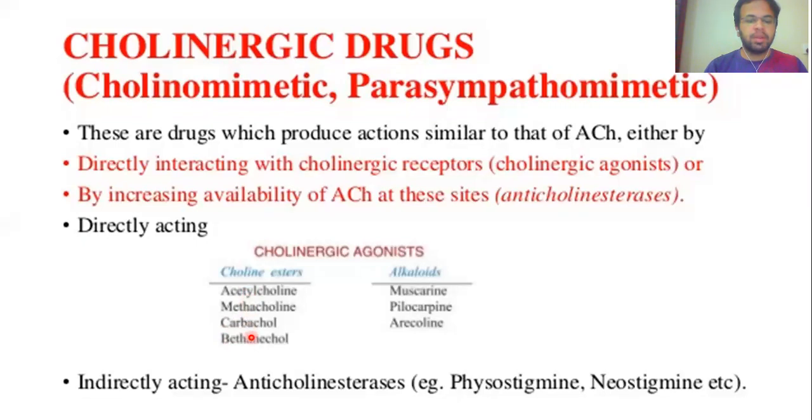Their structure resembles the structure of the acetylcholine, and they are the direct acting muscarinic agonist drugs. If you take these drugs, they directly bind and stimulate the muscarinic receptors. And the alkaloids, in the alkaloids, we have muscarine, pilocarpine, and arecoline. They also directly bind and stimulate the muscarinic receptor and produce action. So the choline esters and the alkaloids.